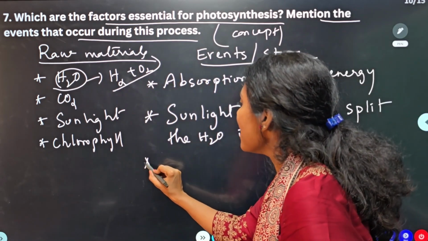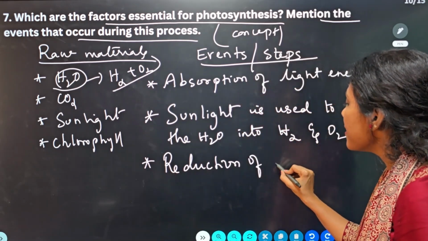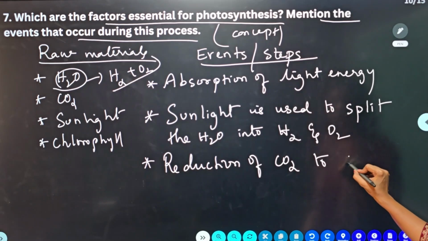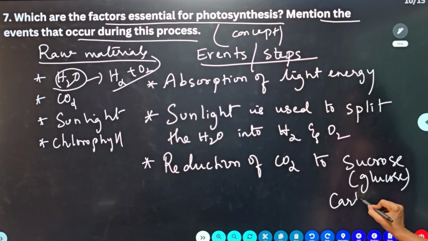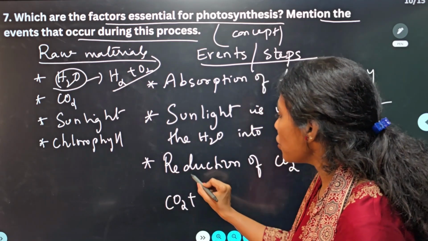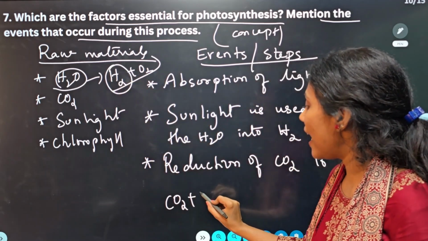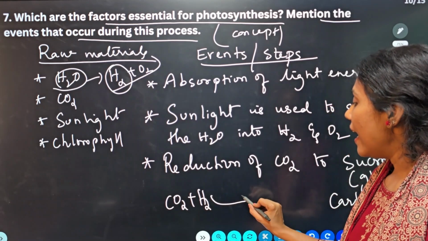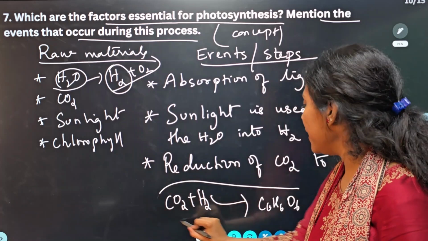Now in the last step, reduction happens. Reduction of CO2 to sucrose or glucose, which is nothing but a carbohydrate, which is nothing but food, right? Reduction, what will happen here? Carbon dioxide reduction means what? Addition of hydrogen. Whatever hydrogen the water has given on splitting gets added to carbon dioxide. Ultimately, this gets converted into glucose. So this is what we mean by this sentence.